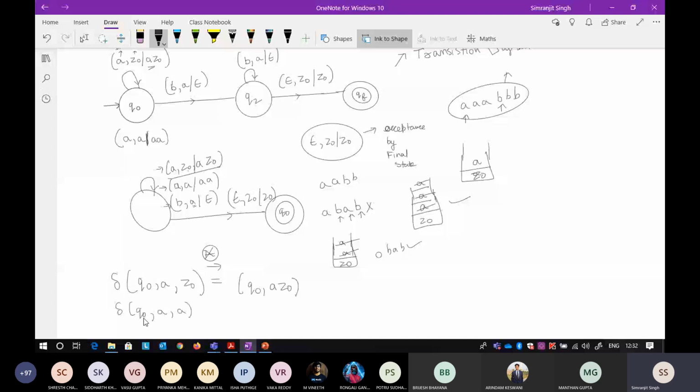And now this second one, whenever you are at the Q node and you got an input of A, what you do now is you are again staying at the Q node, and you are again pushing. So take a snapshot and write it here. Okay, so again this represents your push.